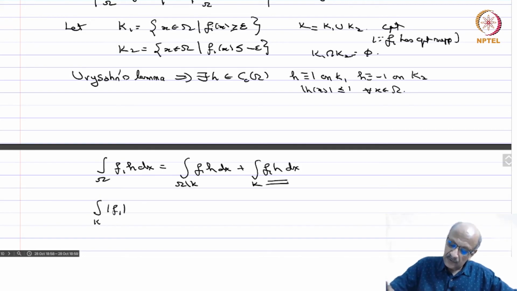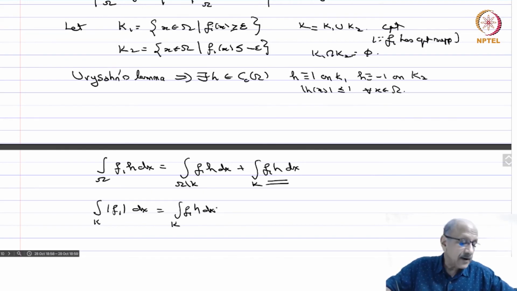This term is equal to that, the integral of f1 h on k dx, which is less than or equal to the integral of f1 h dx, which is less than epsilon times the norm of h. That is what we just saw.